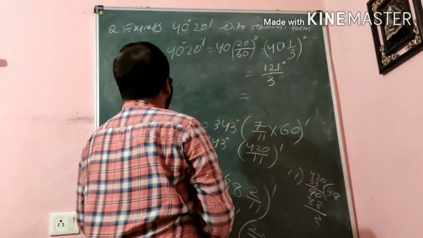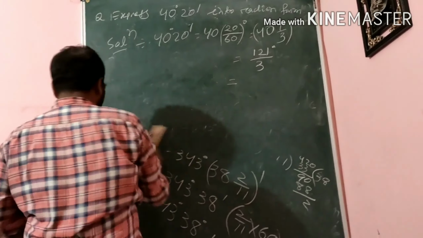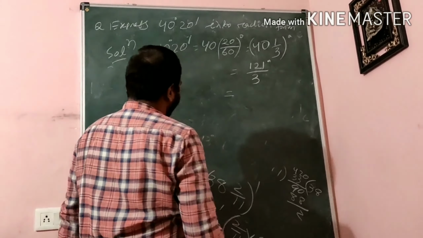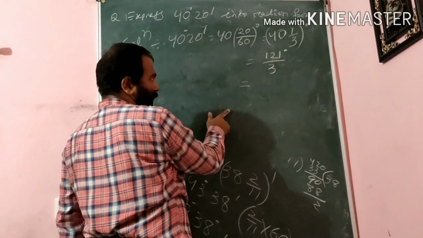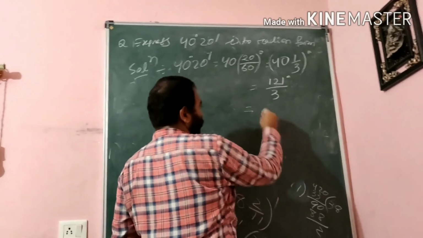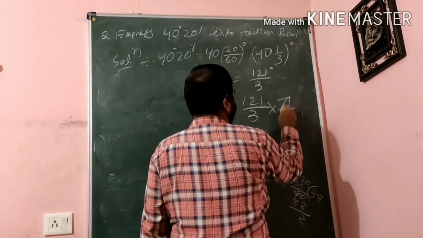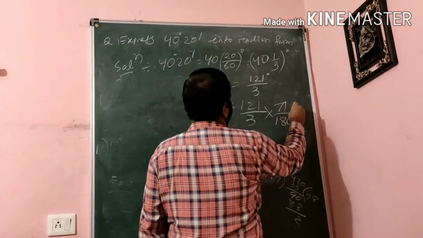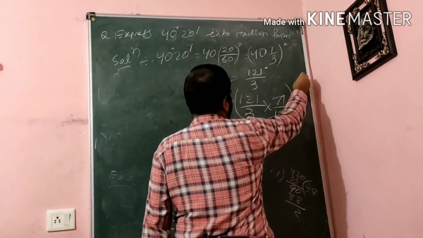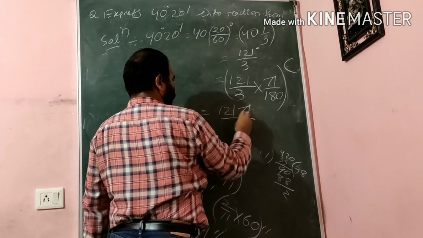I have written the formula. You listen. If you forget the formula, you know 180 degree equals pi radian. 1 degree equals pi by 180. This degree equals, you have to multiply 121 by 3 into pi by 180. So this radian is obtained. So finally it is 121 pi by 540.